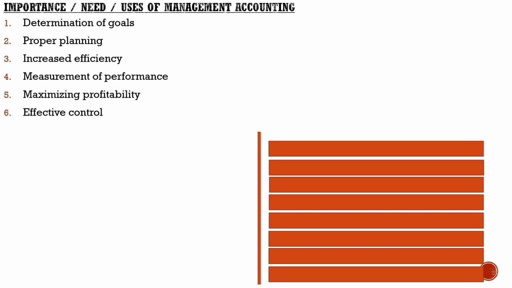Next one, effective control. The tools and techniques of management accounting help in comparing the actual performance with the planned performance for each responsibility center. I hope you all know what is meant by responsibility center. In business, in an organization or a business, there are 4 responsibility centers. Thus, it helps in effective control.